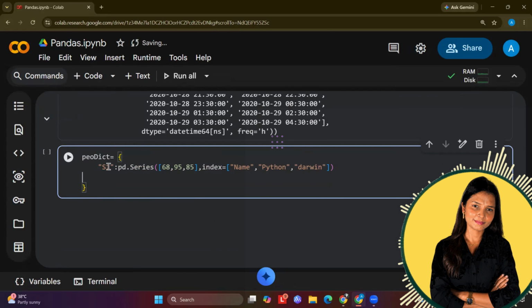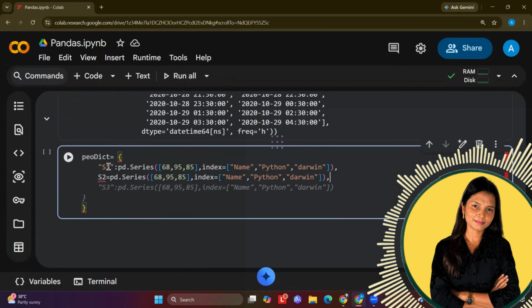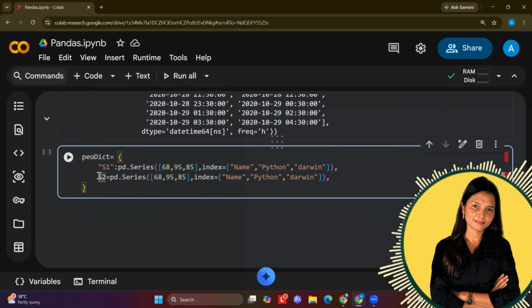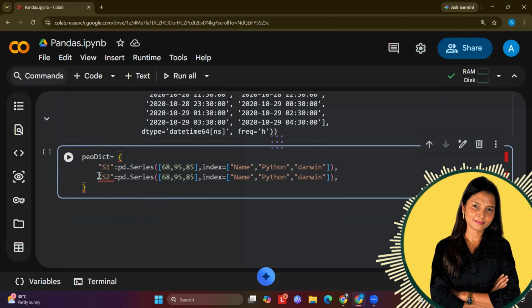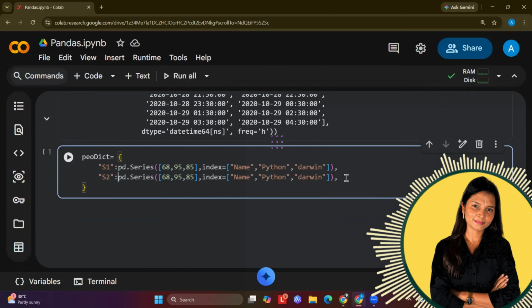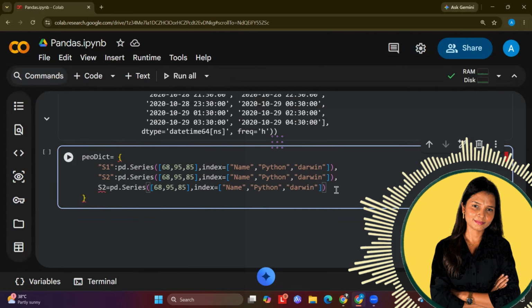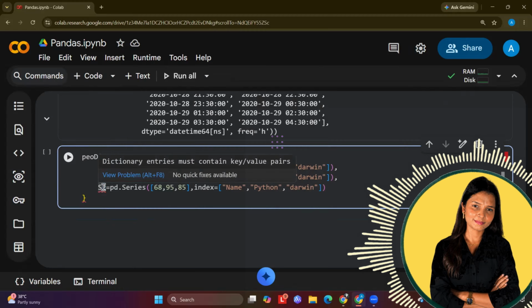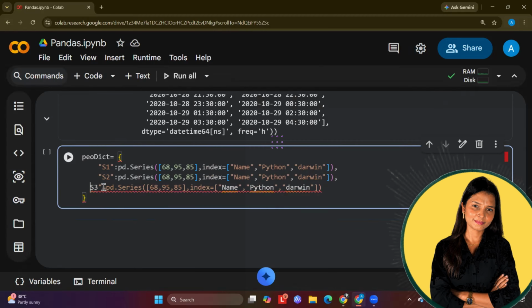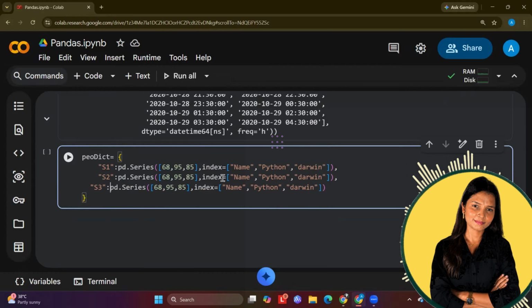And this S1 is obviously the key for the dictionary, so I will use this. Then the second one, comma, paste it again, comma, I will just name it S2. Instead of equals to, we need colon, and then following up with the next, same thing I'm doing, and then I will give it another name. Let's say S3 is the name given, and then comma, colon again, and that's it.